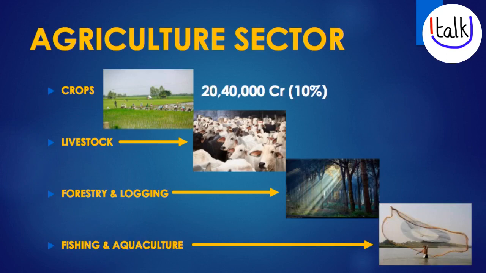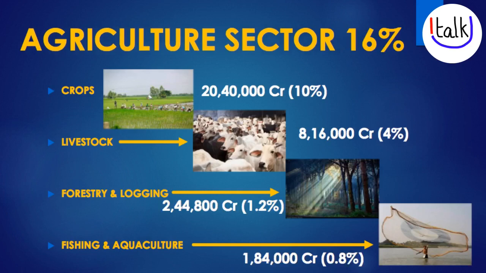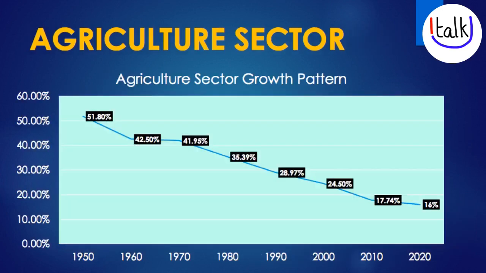Crops contribute to 20 lakh 40,000 crore Indian rupees, that is 10% of the total GDP. Livestock 8 lakh 16,000 crore rupees. Forestry and logging 2 lakh 44,800 crore rupees. Finally, fishing and aquaculture 1 lakh 84,000 crore rupees. Agriculture sector has seen a deep dive in its development when compared to 1950. Agri sector has contributed 51% in 1950 to the total GDP, but in 2020 it is just 16%.